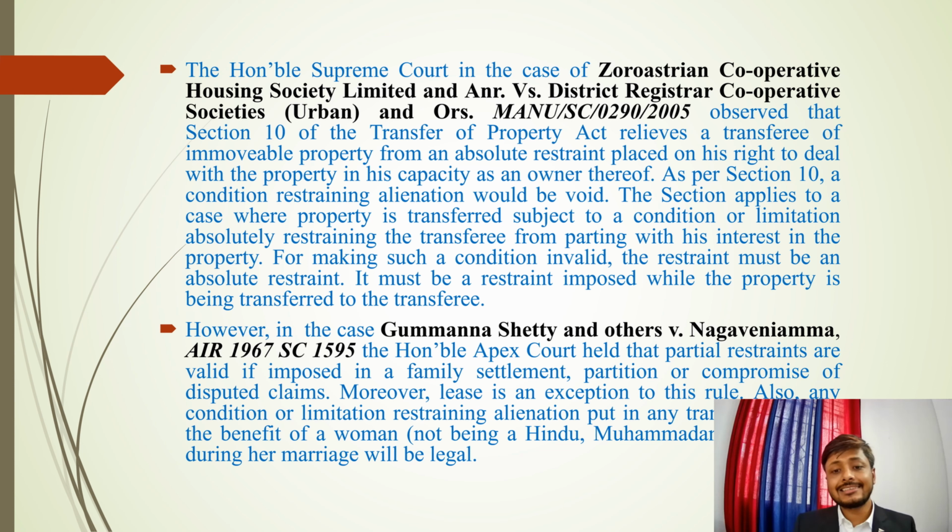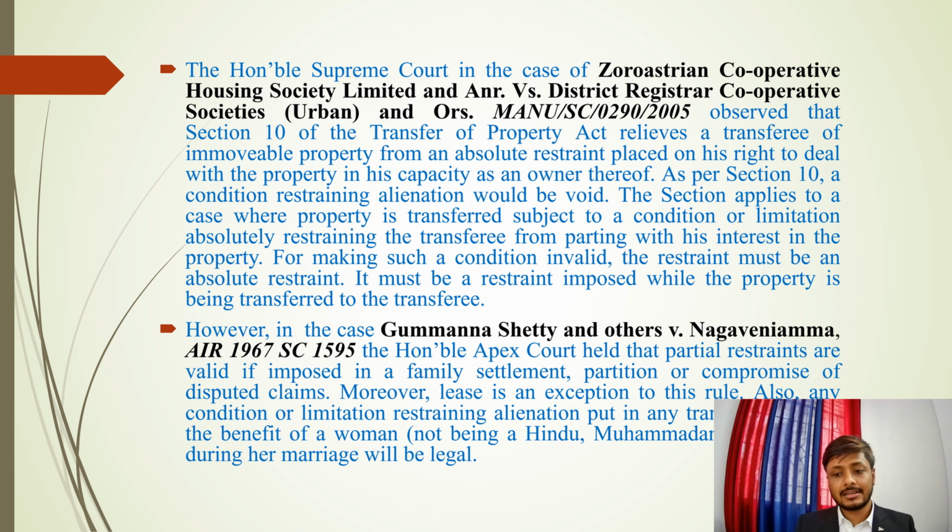For making such a condition invalid, the restraint must be an absolute restraint. Means if you want to make that condition invalid, the restraint should be absolute. Absolute means the restraint put on the person is absolute, and it must be a restraint imposed while the property is being transferred to the transferee.